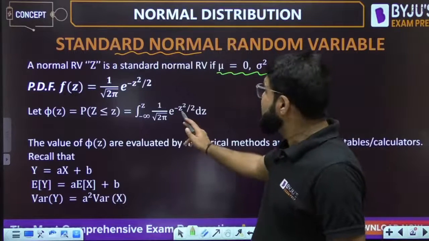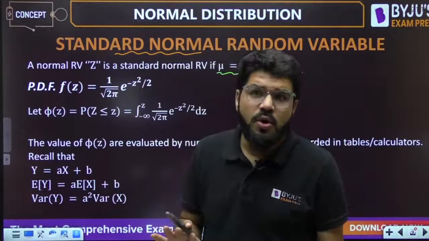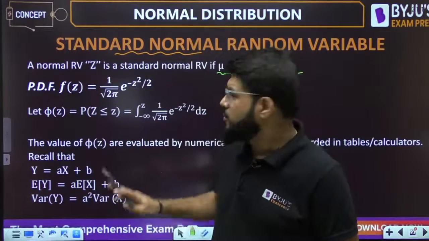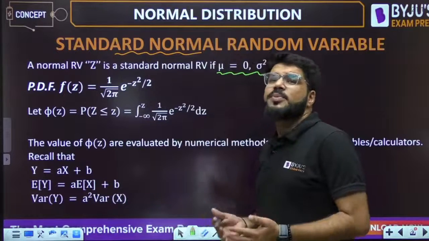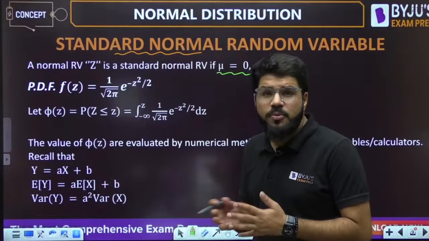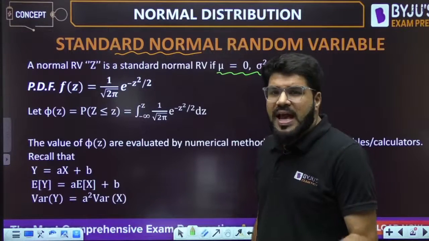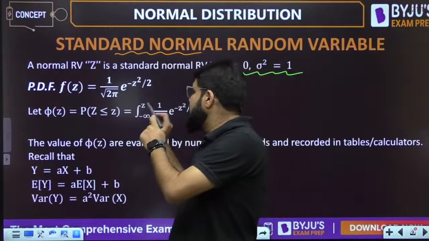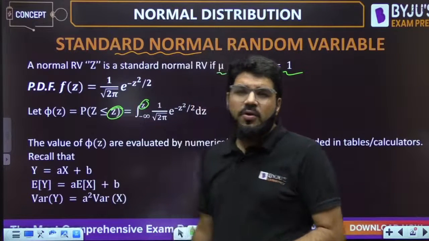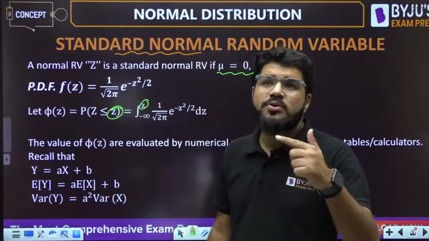Now, this is an integration which cannot be directly solved. There is no direct integral formula to deal with such a function, and that is why this integration is solved with the help of numerical methods, like the trapezoidal or Simpson's rule. After calculating the value of this integral for different values of z by numerical methods, its values are recorded.